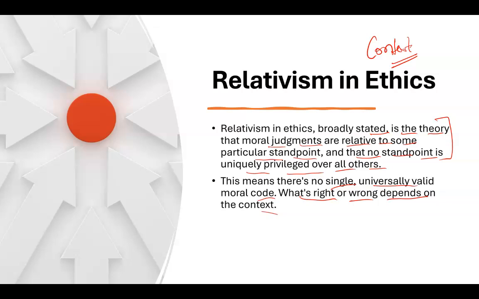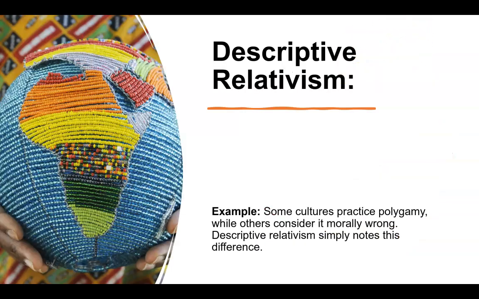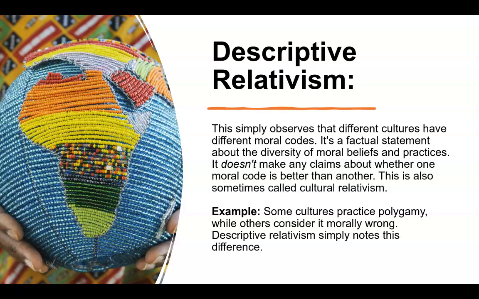Now, if you read the first line, you will be able to understand it much better. Any moral judgment cannot be standalone; it has to be context dependent. It's important to distinguish between the different types of relativism, so now we are going to discuss the different types of relativism we have. Always remember this word, context. Let's move on to the first one, and that is called descriptive relativism.